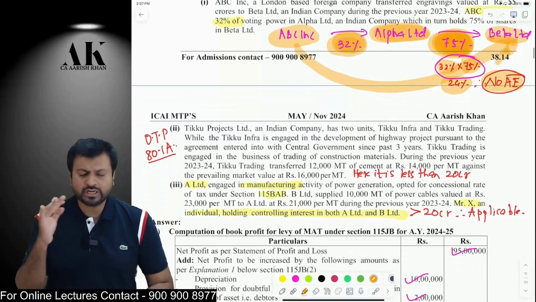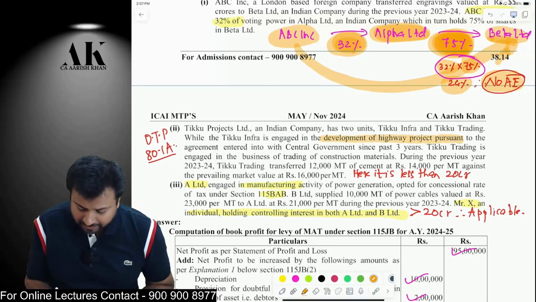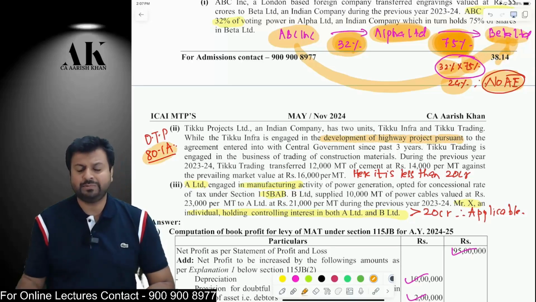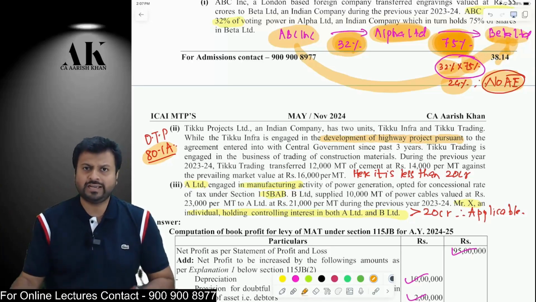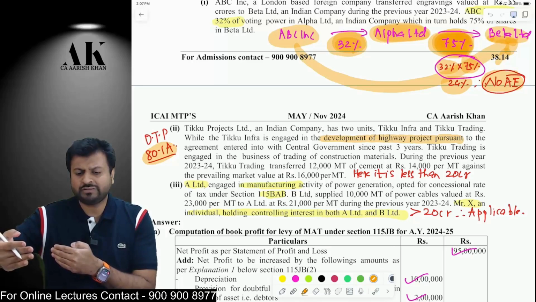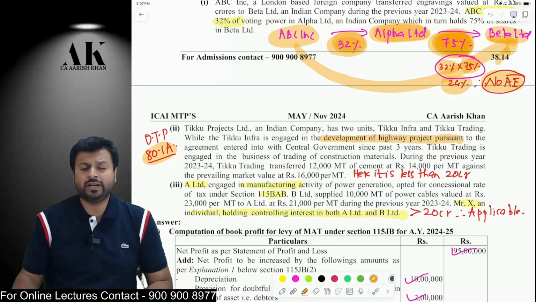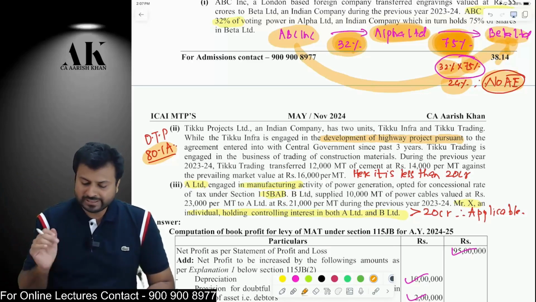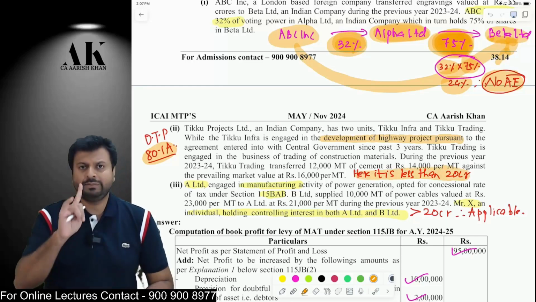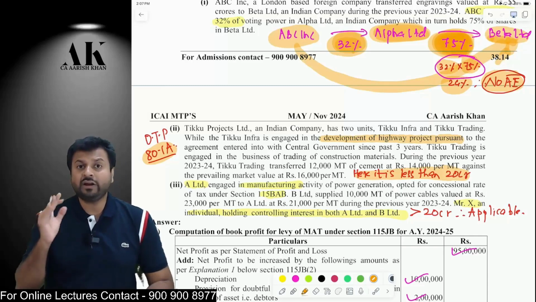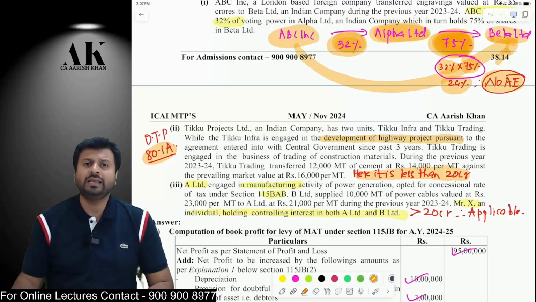Next one is a question on domestic transfer pricing. Always remember, whenever there is a question on development of highway project, etc., always remember ATIA is applicable. So one entity is eligible for ATIA, another entity is not eligible for ATIA. Is domestic transfer pricing applicable between both of them? Yes, it is applicable, because one entity is eligible unit, another entity is non-eligible unit. Domestic transfer pricing may apply, but here in this case it is not applied, because if we consider the value of transaction, it is less than 20 crore. Remember, for domestic transfer pricing to apply, the value of domestic transaction should exceed 20 crore rupees. Otherwise, domestic transfer pricing is not applicable in the SSC's case.